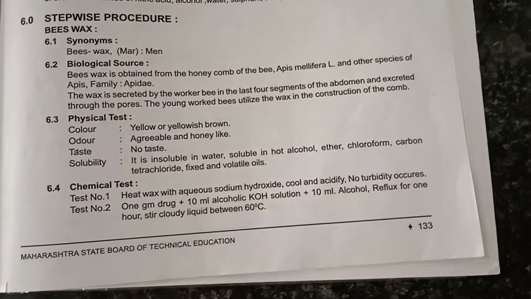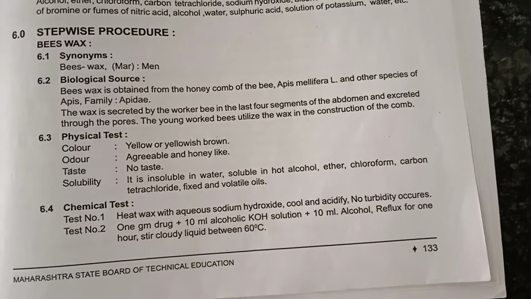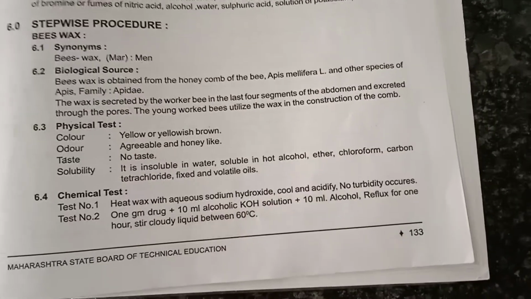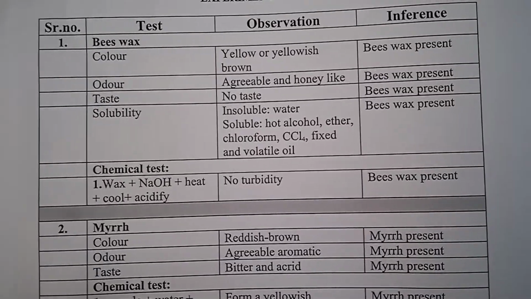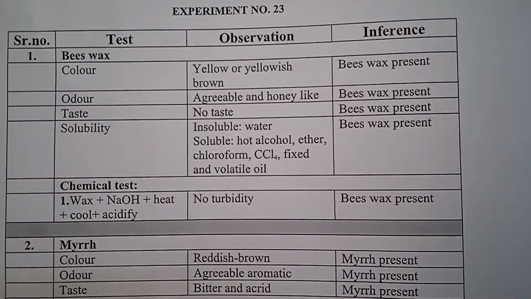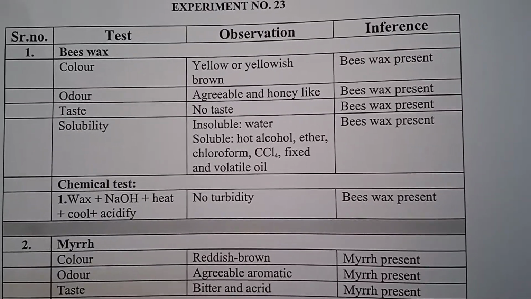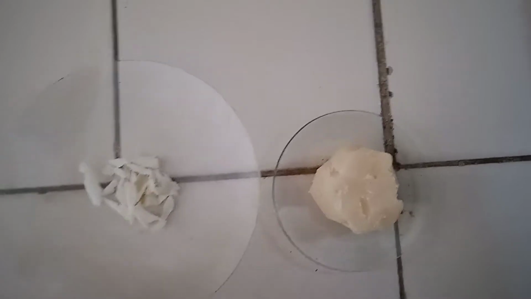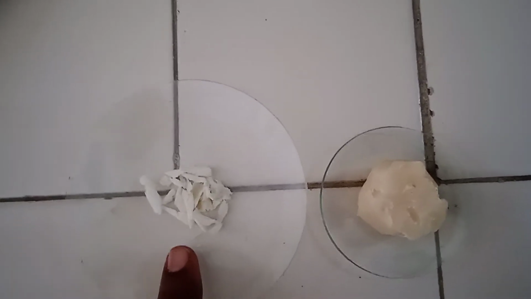First I will show you the drug, then we will go for the drug testing. Here you can see I have prepared a table for the physical and chemical tests of this drug. This is solid beeswax and this is the crushed one. I have crushed this beeswax for the testing of this drug. So we'll go for the chemical test.